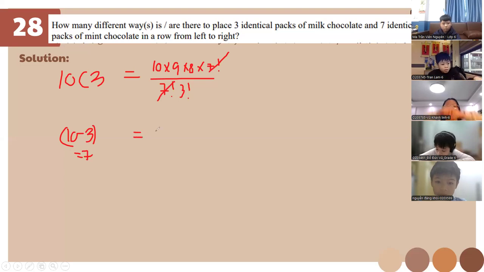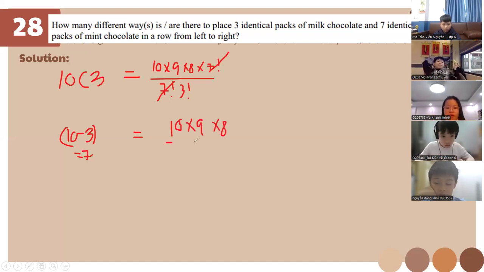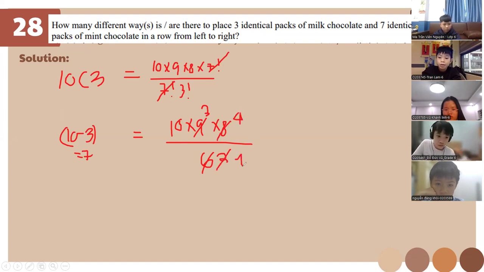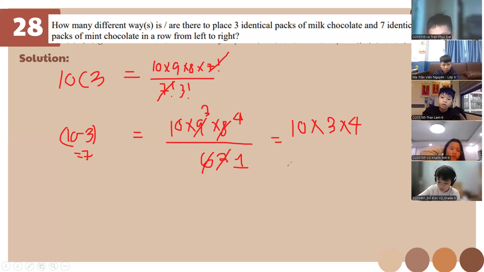What is 3 factorial again, class? 3 times 2 times 1, the answer is 6. Then this 6 cancels, so this 9 becomes 3 over 2, then this 8 becomes 4 over 1. We'll be left with 10 times 3 times 4, which is 120. Okay, very good. So questions for this class?